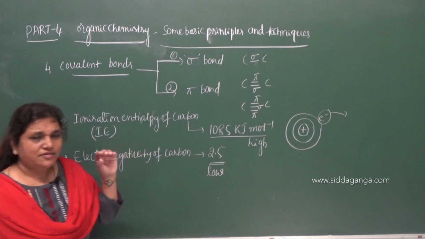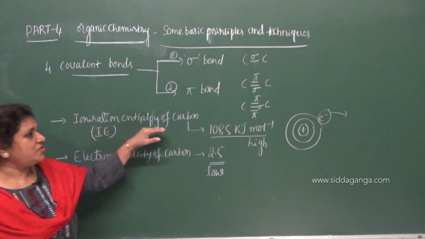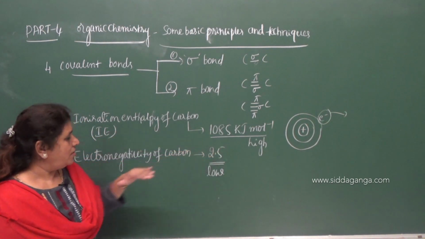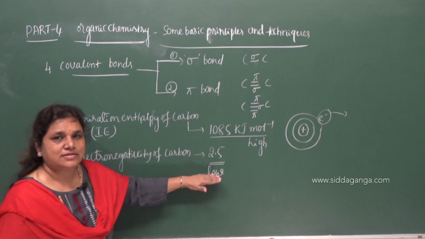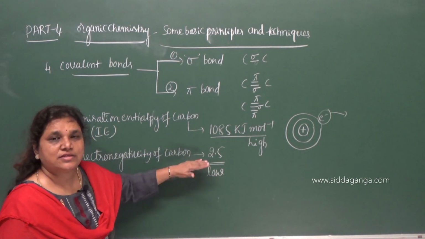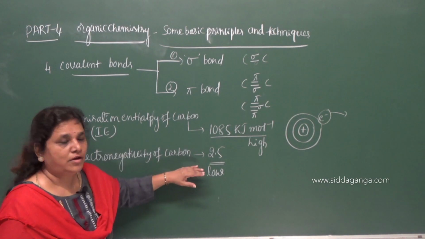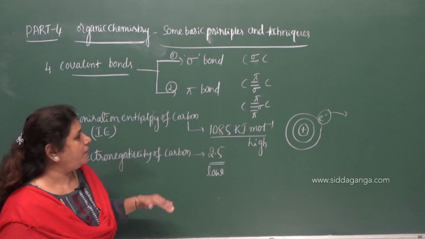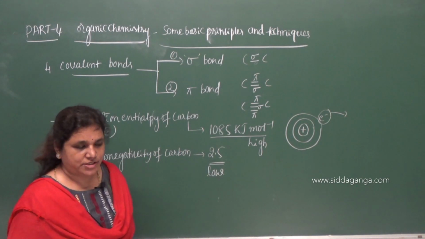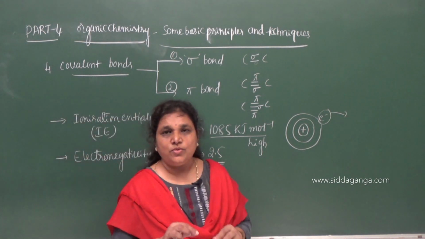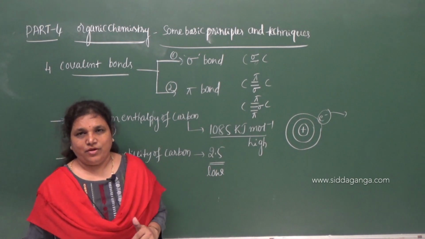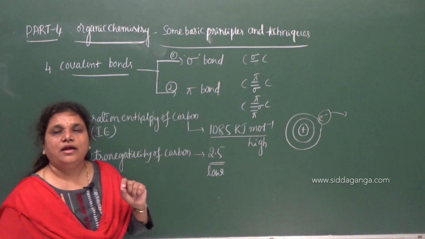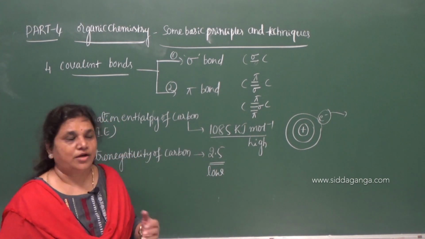Because of this reason, the ionization enthalpy of carbon is this much and its electronegativity is this much, and these values are neither very low nor very high. Therefore, carbon does not show a tendency to lose or gain electrons.